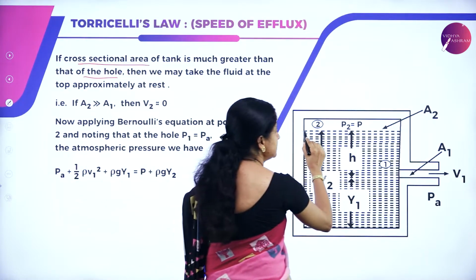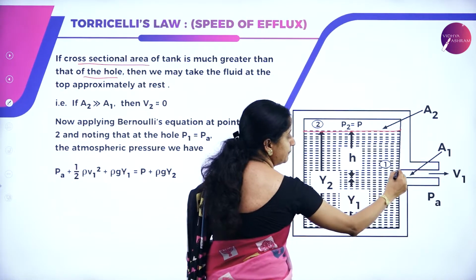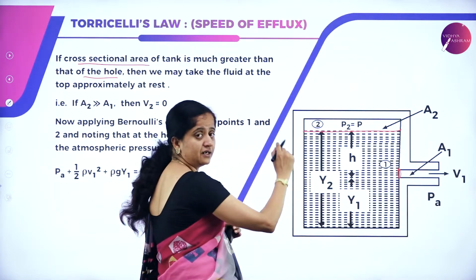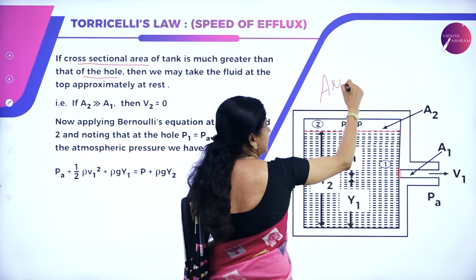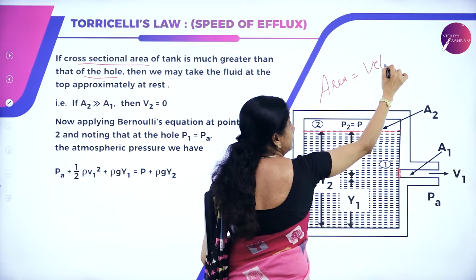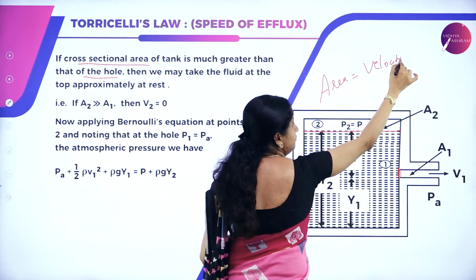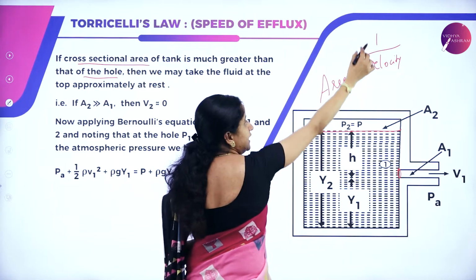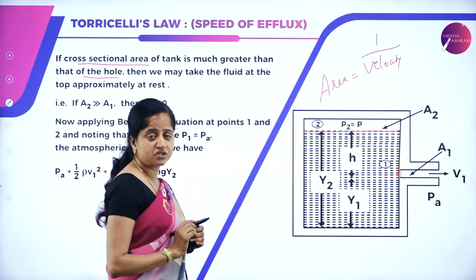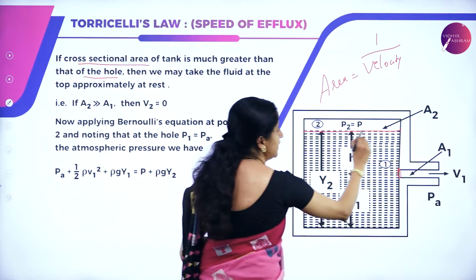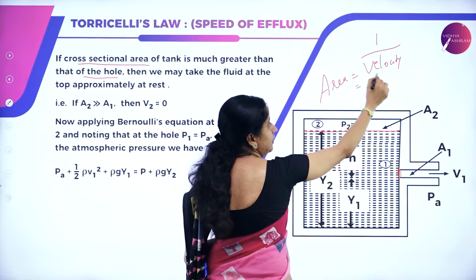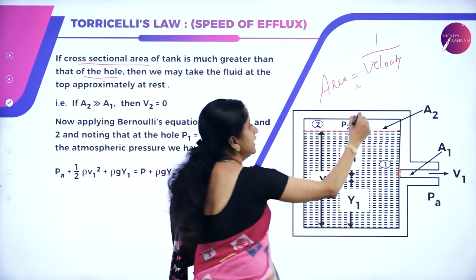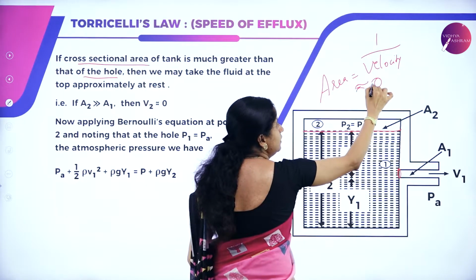So here the cross-sectional area of the tank when compared to this hole is greater. So when the area is greater, velocity must be lesser according to the equation of continuity, because we know area and velocity are inversely proportional to each other. Now the area is greater, which means velocity is less and it is almost equal to 0.